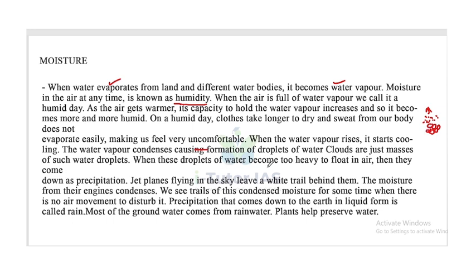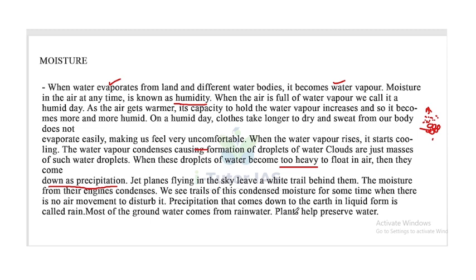When these droplets of water become too heavy, they can't stay there and suddenly come down. This is called precipitation, which occurs in many forms like rain, hailstorms, etc. Jet planes flying in the sky leave a white trail behind them. The moisture from their engines condenses. We see trails of this condensed moisture for some time when there is no air movement to disturb it.